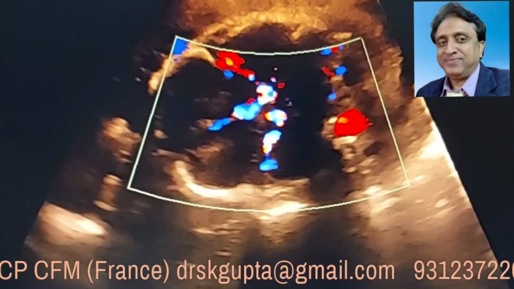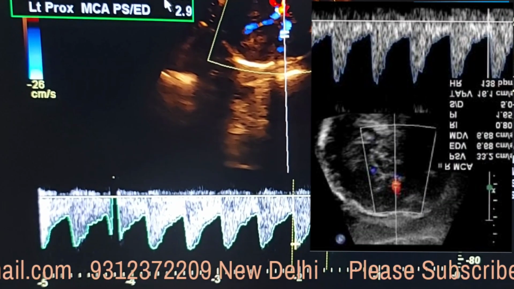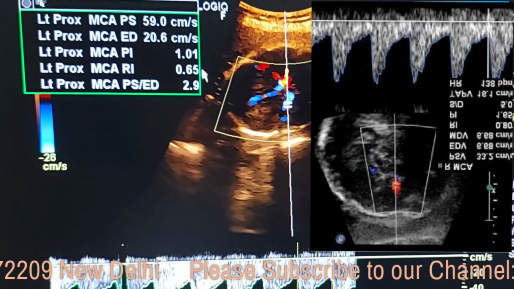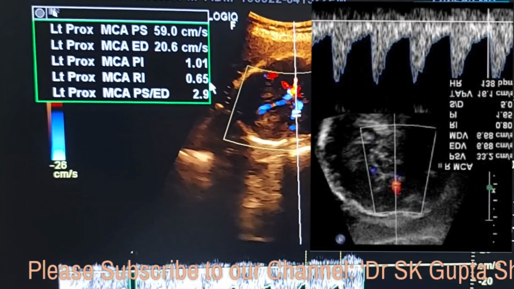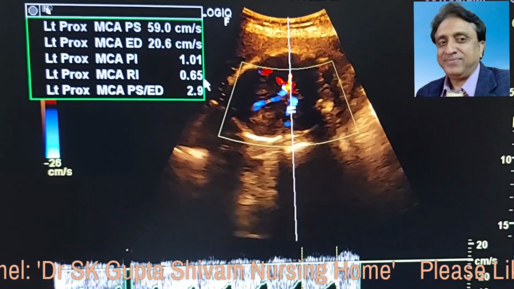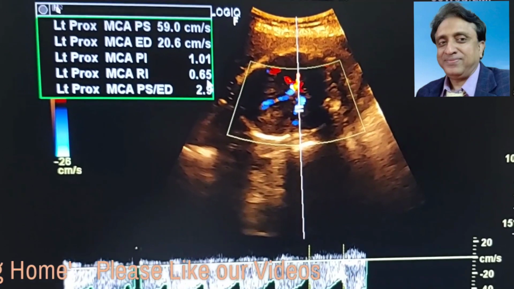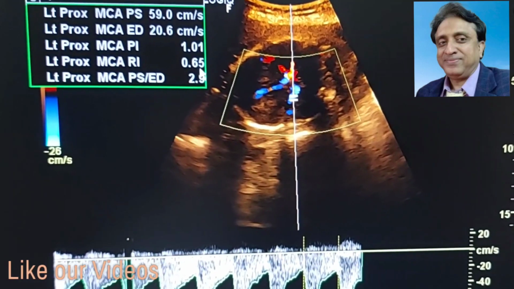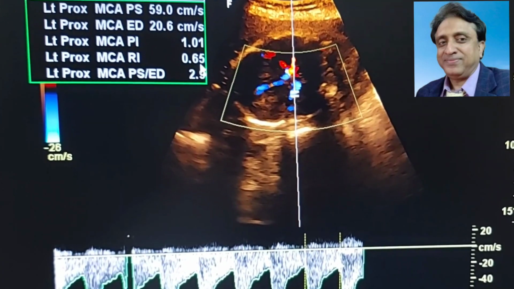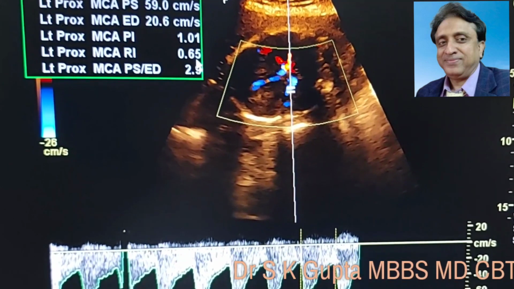How does it show? We find that the resistance index of the flow of the middle cerebral artery has decreased. Usually the resistance to the flow in the middle cerebral artery is around 0.8, 0.9, but here the resistance in the flow is decreased. It means more blood has been diverted to the middle cerebral artery and it is called as the brain sparing effect.